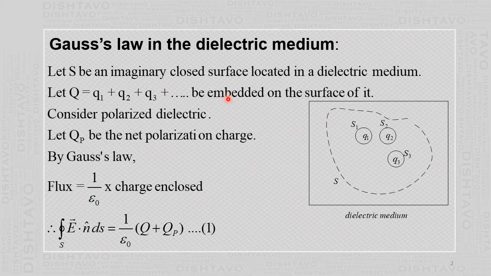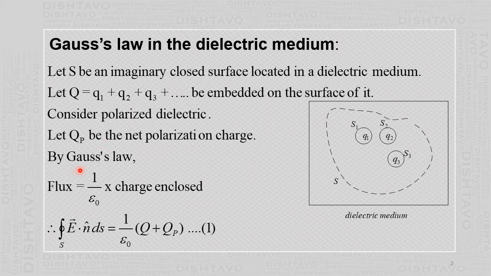Let us say that this full dielectric is polarized. Polarized means it has a dipole moment, and whenever it is polarized, there is a polarization of that dielectric. That means it has net polarization charges. So whenever polarization is there, there will be negative polarized charges on one side surface and positive polarized charges on the other side surface. So Q suffix P is the net polarization charge.